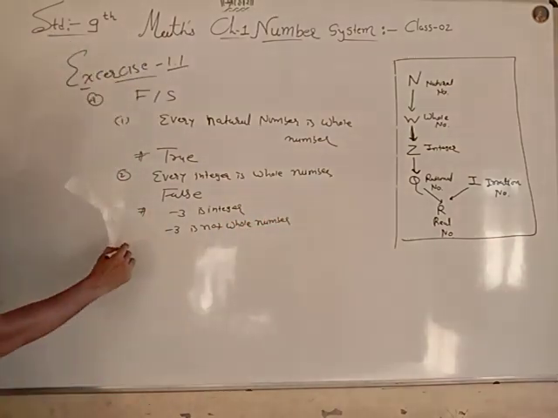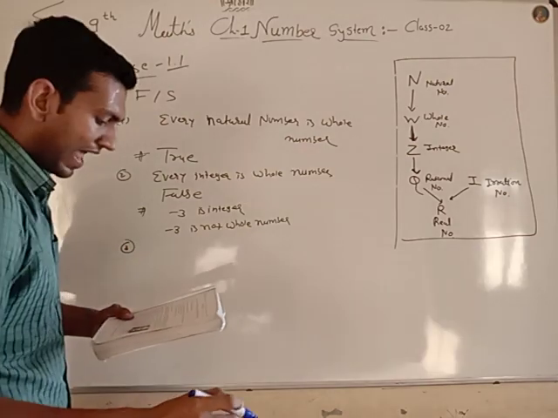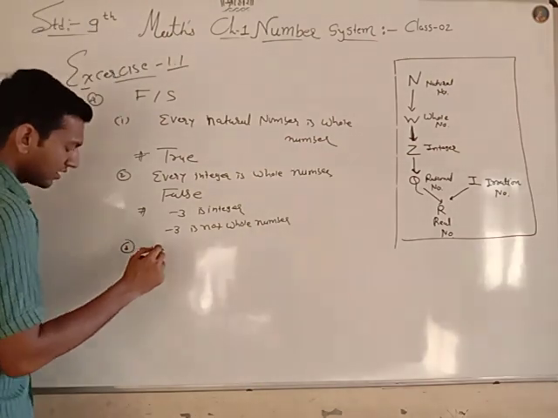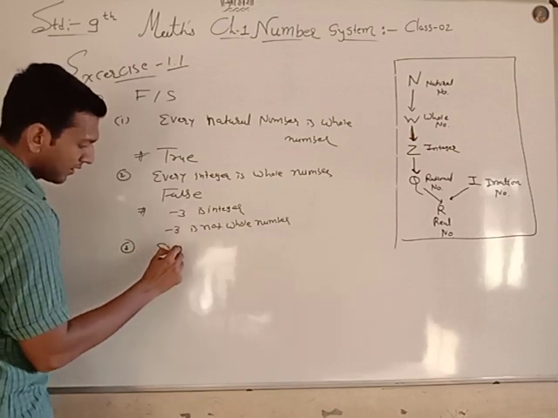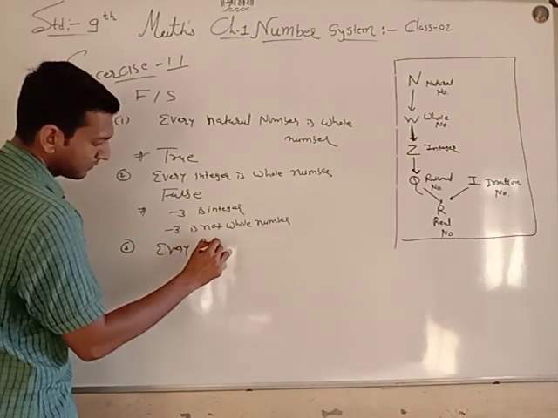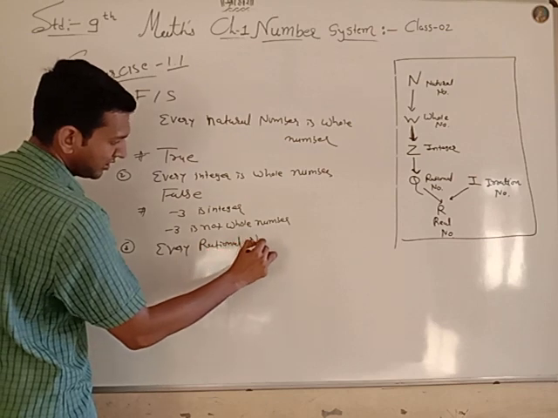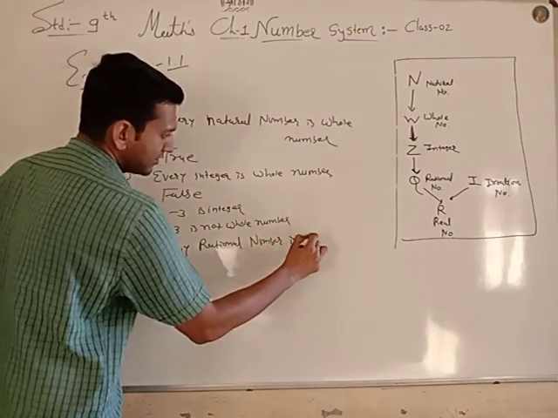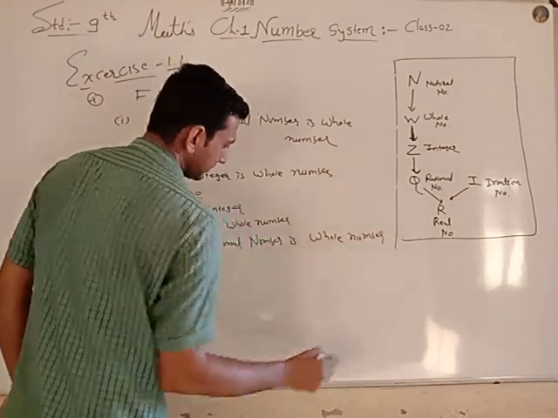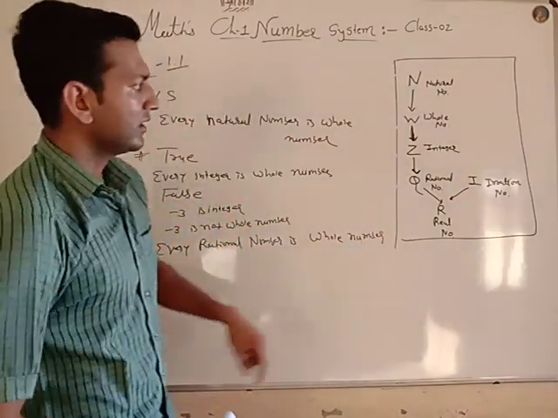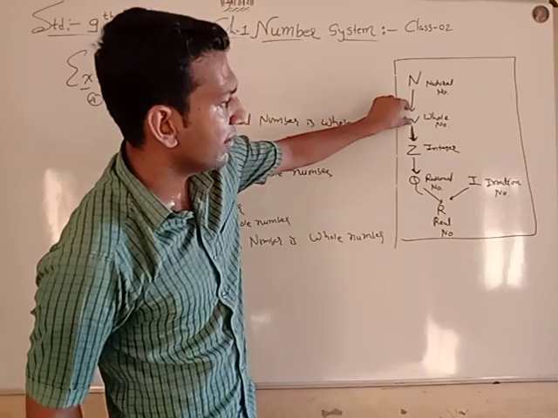Now the third one: every rational number is a whole number.